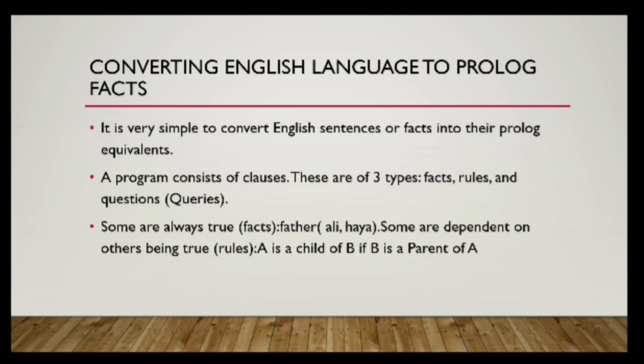Like A is child of B if B is a parent of A, isn't it? So A can be child of B only if B is a parent of A. So these are dependent. A is dependent on B and B is dependent on A. So these are nothing but rules.